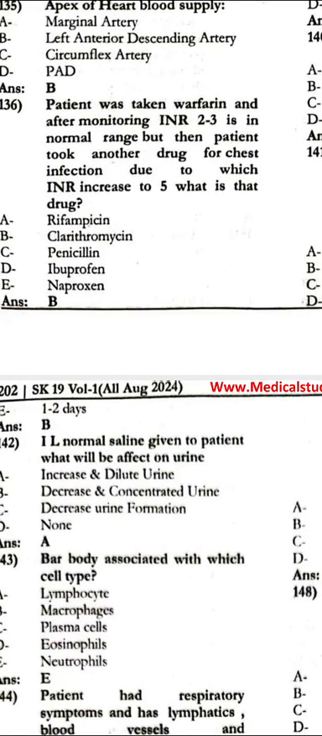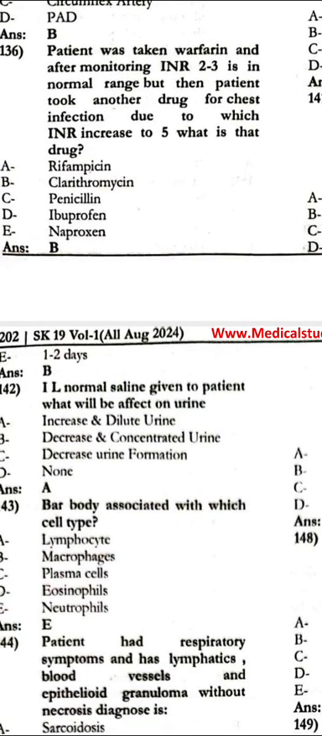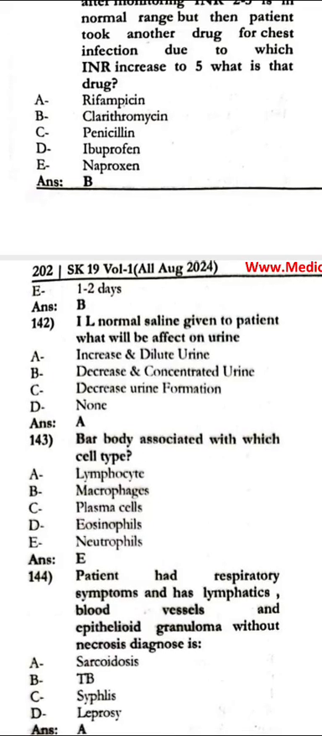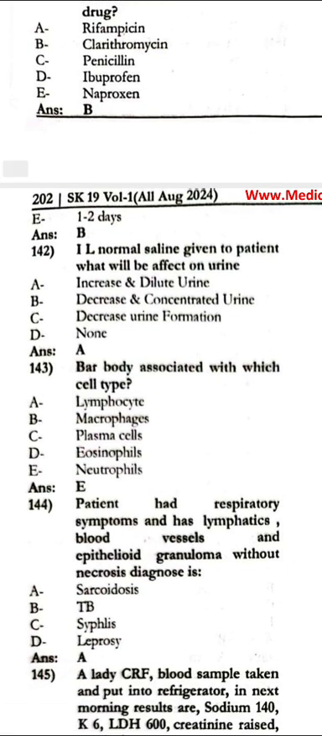1 liter normal saline given to the patient. What will be the effect on the urine? The body is associated with which cell type? That is the neutrophils. The patient had respiratory symptoms and had lymphatics, blood vessels, epithelioid granuloma without necrosis.